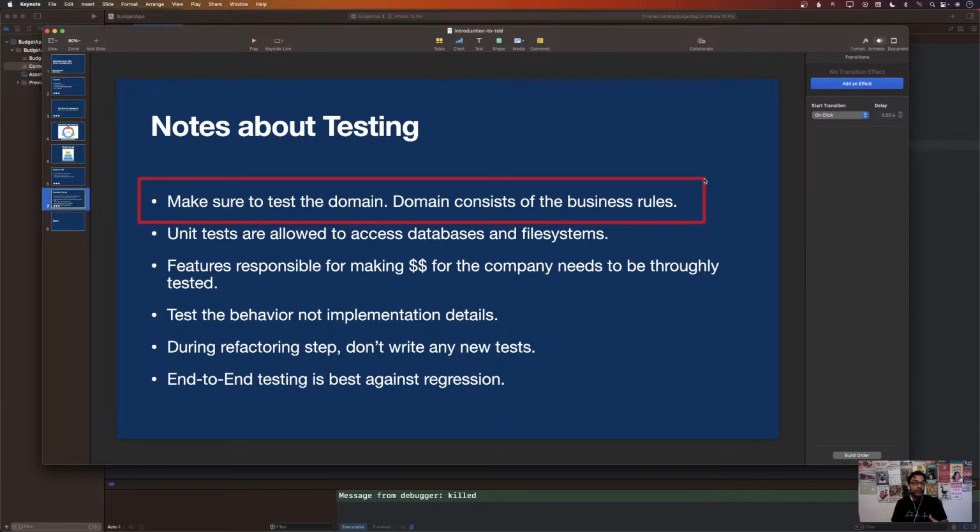Like what happens when you apply a 20% discount to a shopping cart that already has a AAA discount applied? Well, that's logic. That's the domain. Like what's going to happen, right? So usually developers are not really good at understanding the domain. Developers are really good at developing, but mostly they don't understand the complete domain.